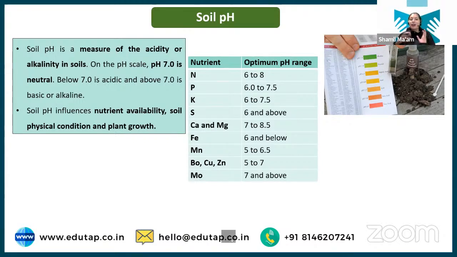Basically, pH is the activity of hydrogen ion that is present in the soil in chemical terms. But just understand that pH is the instrument that helps us decide whether the soil is acidic or saline. If the pH is less than 7, it is considered acidic. If it is more than 7, then it is considered alkaline or saline.